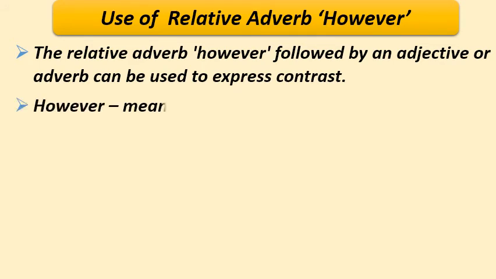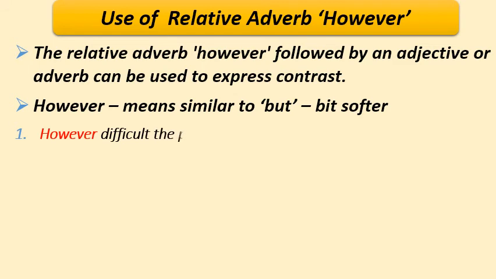The meaning of however is the same as but, only the difference is however shows the contrast in a bit softer manner, and it can sometimes even be used to suggest an alternative or solution to the contrast, how to bridge the gap and contrast of the sentence. So let us see one example to clarify it.